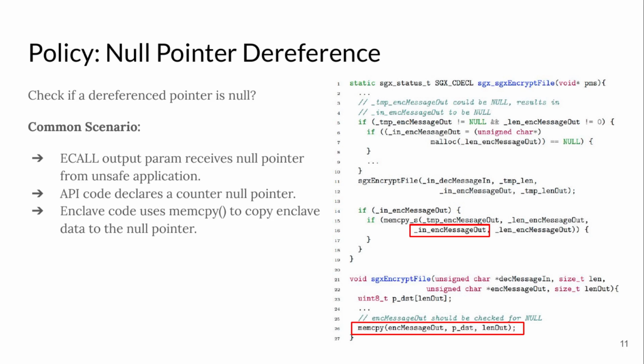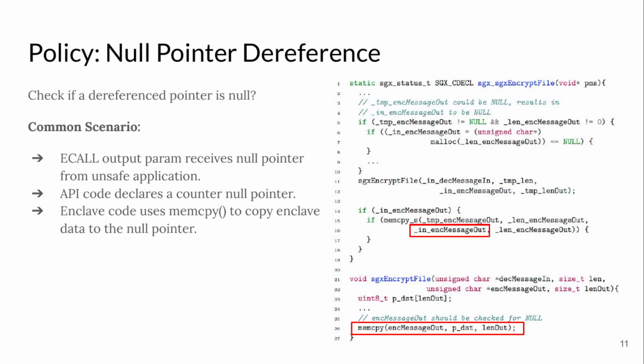In this code, we are showing the API function sgx_encrypt_file defined by the SGX SDK, which accepts a common structure from the unsafe application. The in_encrypt_message_out is supposed to be used to output a computed buffer from the enclave.